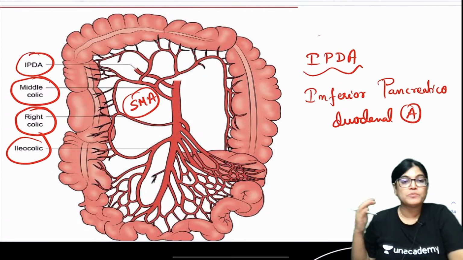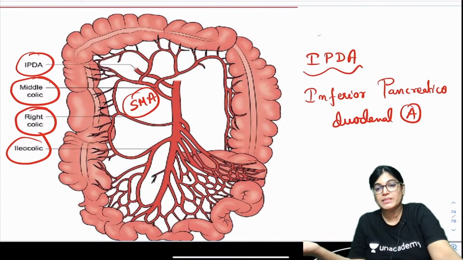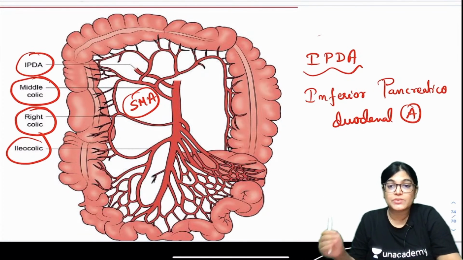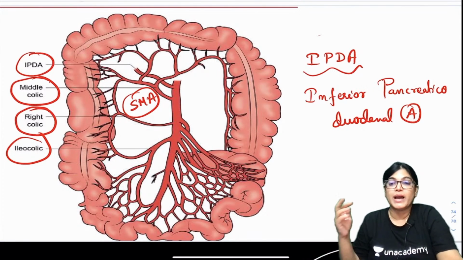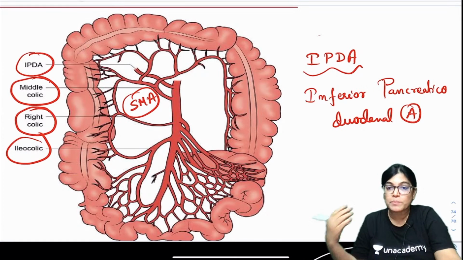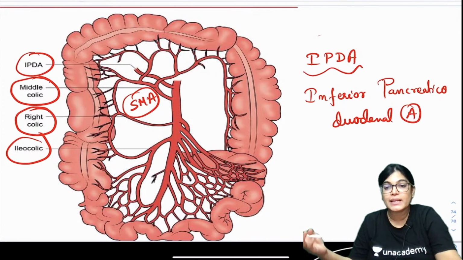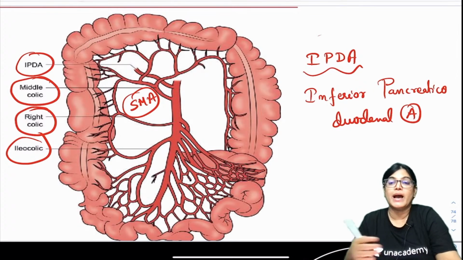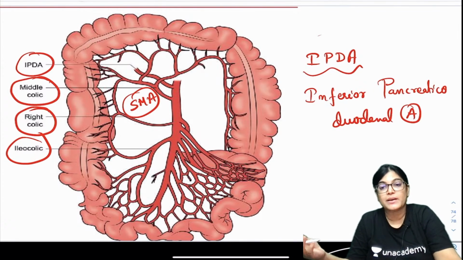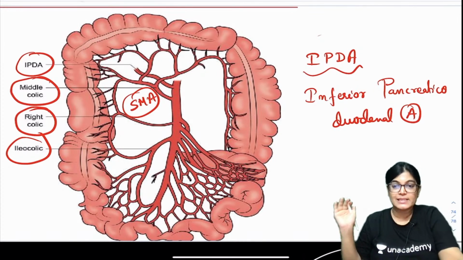The option was middle colic artery, but it was middle rectal, which is a branch from the internal iliac artery. The internal iliac artery has an anterior division and a posterior division. From the anterior division we have the obturator artery, uterine artery, inferior gluteal artery, vaginal artery, and inferior vesical artery. From the posterior division we have the iliolumbar artery, lateral sacral artery, and superior gluteal artery. Is it okay? So those are the branches.